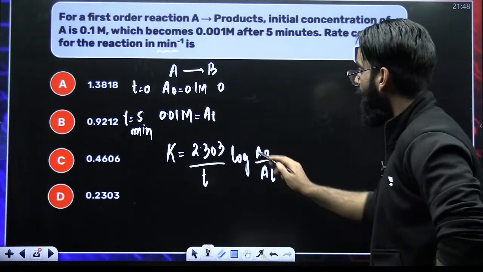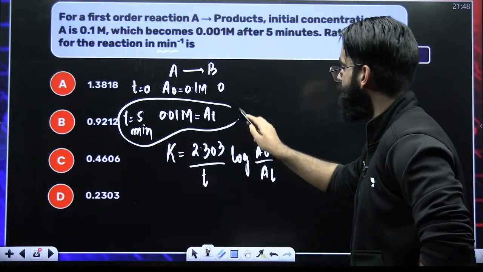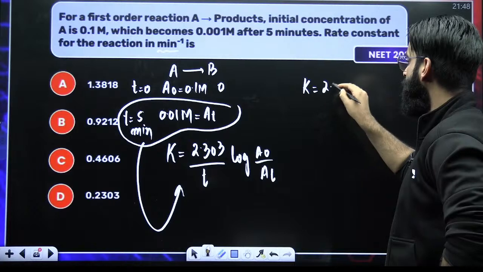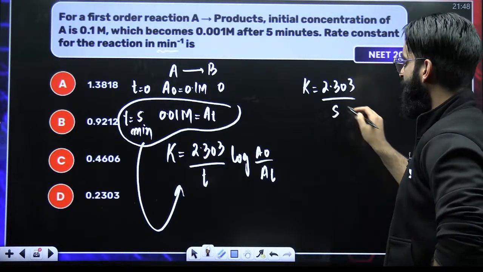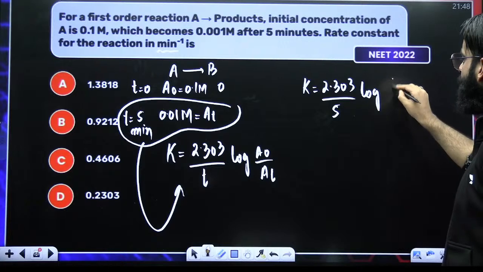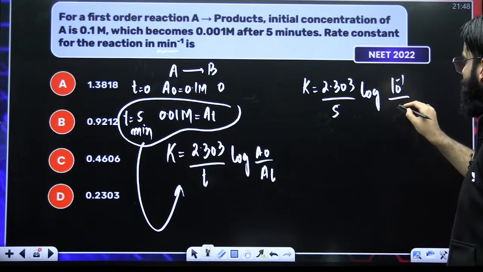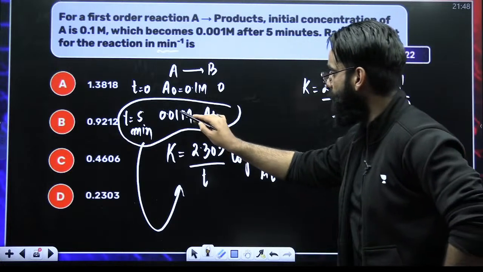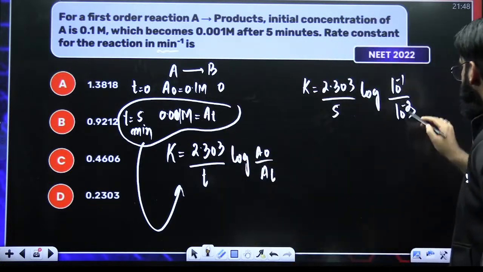Now, this is the condition which you are going to put in this particular expression. So K is equal to 2.303 divided by T log of A naught, A naught is 0.1, divided by At. At is 0.01. Sorry, it is 0.001, so it's 10 raised power minus 3.